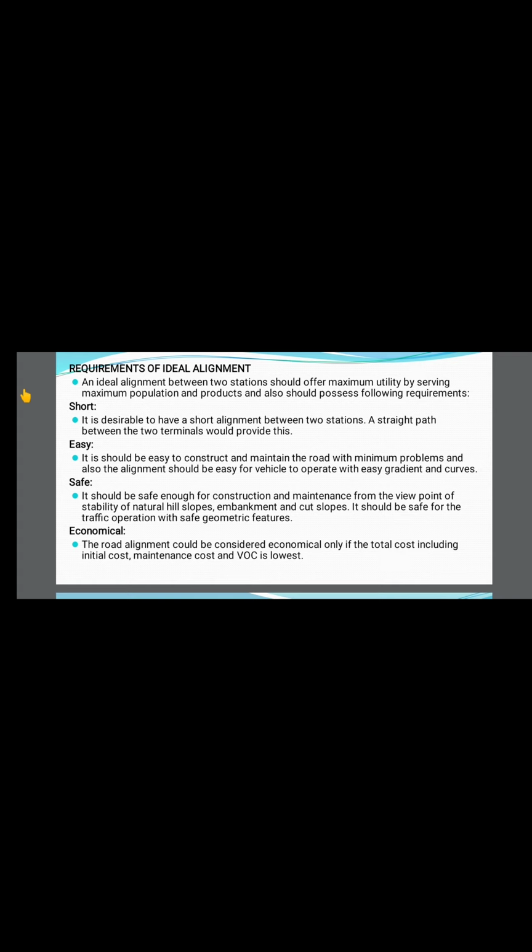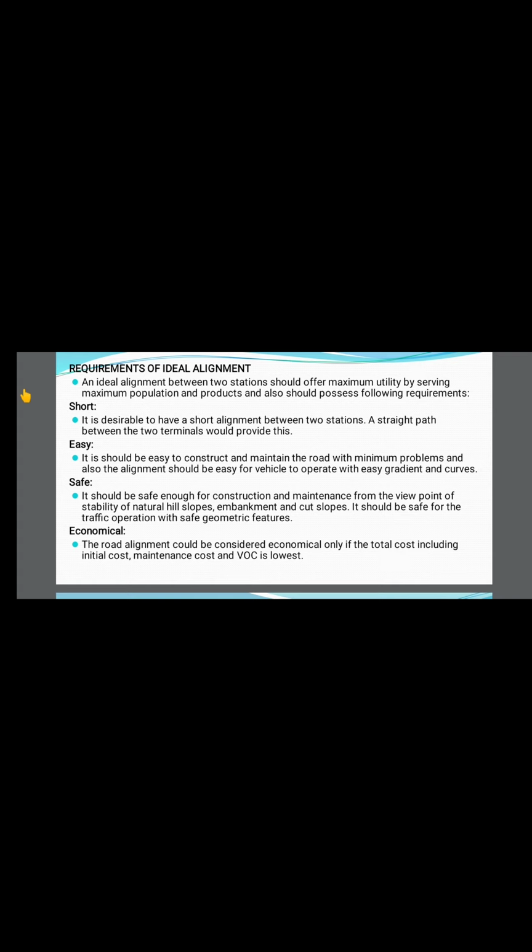We should give priority to the VOC, because once you are constructing the road and maintaining that road, the vehicle operation cost is going to each and every vehicle, so we should keep that in mind so that it is economical. When it is economical, these three factors, the initial construction cost, the maintenance of that road, and the vehicle operation cost, should be kept lowest.